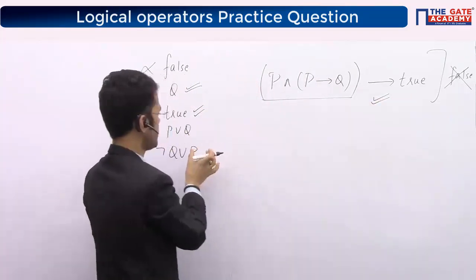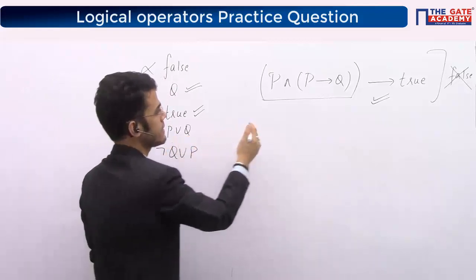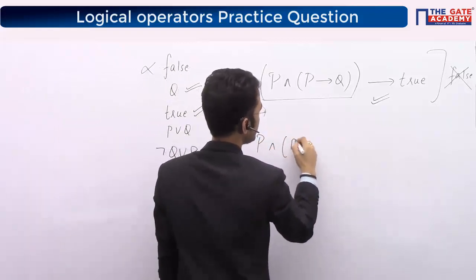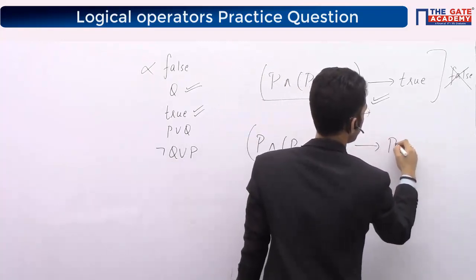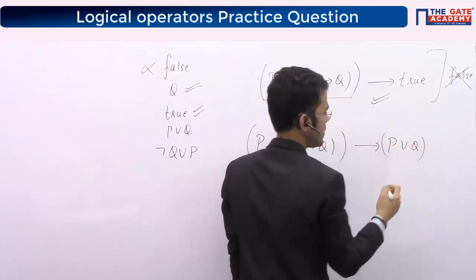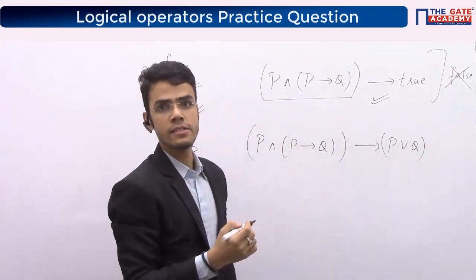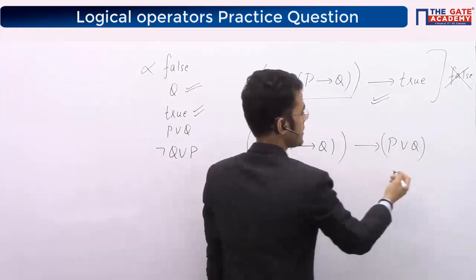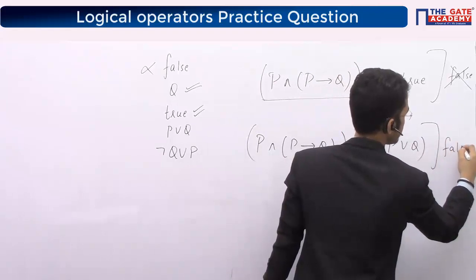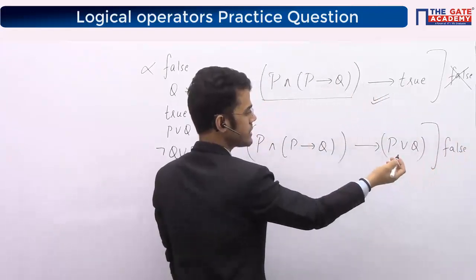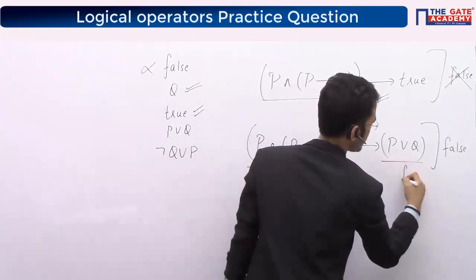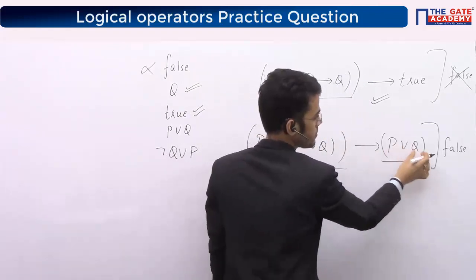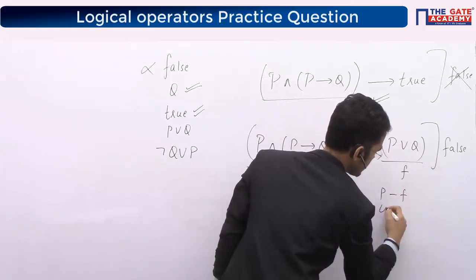Next we will try with P or Q, right? So again, P implies Q, P or Q, right? Again, I have to check whether this is implied or not. Again, simply try to generate one false case. How to generate a false case? This side make it true, this side make it false. How will this become false? Both should be false. P false, Q false.